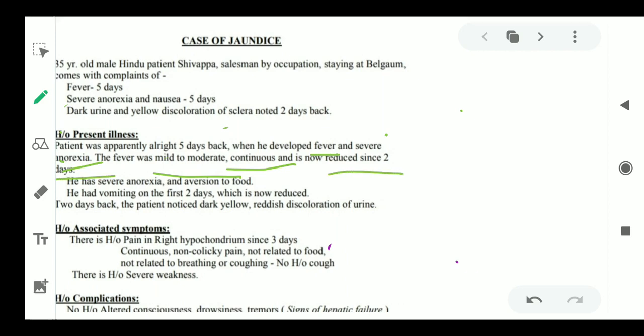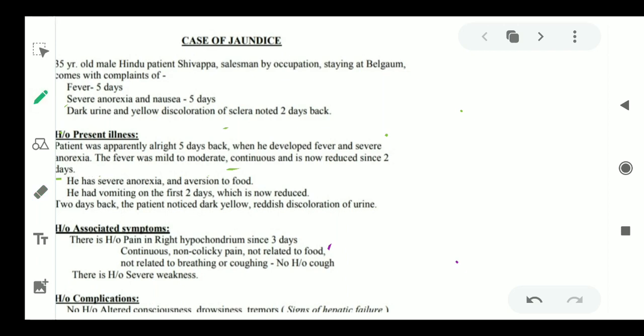So these are the characteristics of fever, and as it is saying continuous, it is all day long continuous fever. It's nothing like it decreases at night or increases in the morning. So these are the characteristics of fever which you need to tell in a case.